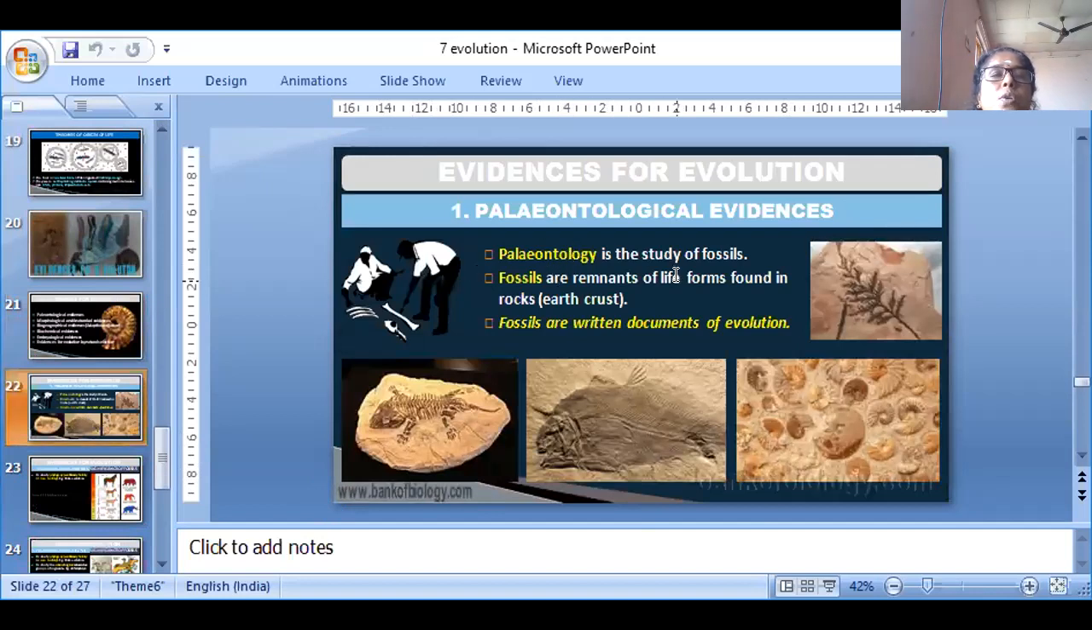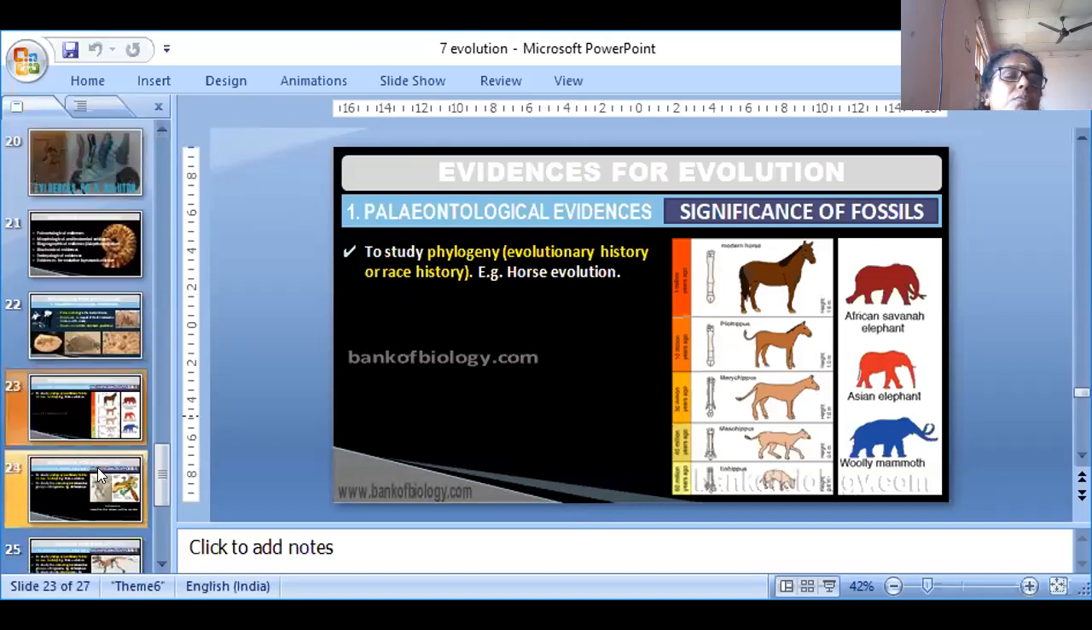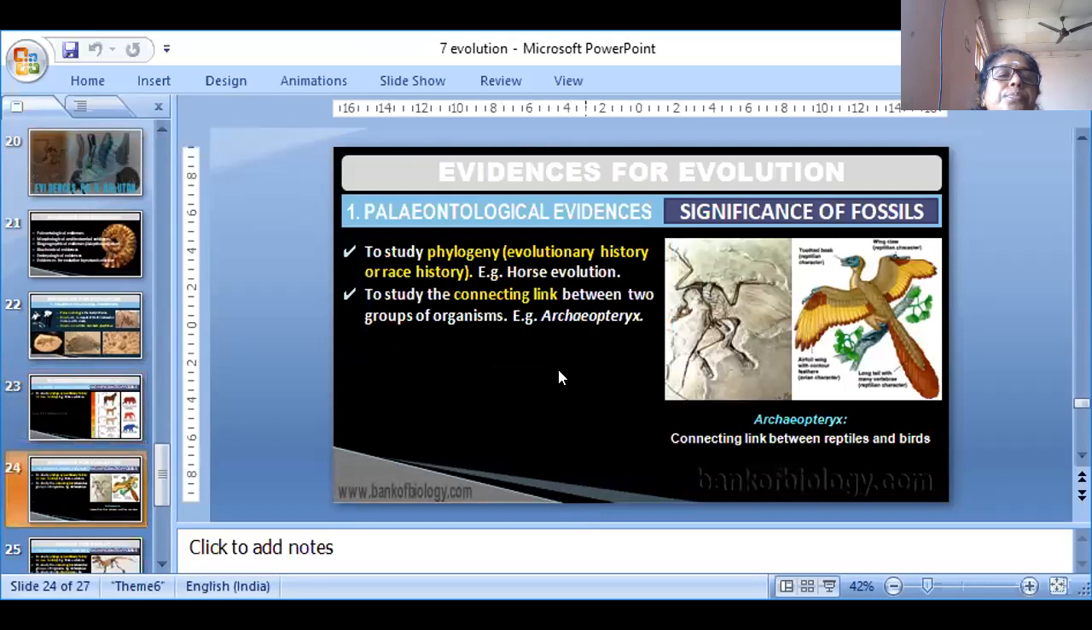Paleontology is the study of fossils. Fossils are remnants of life forms found in rocks. Fossils are written documents of evolution. They are used to study phylogeny, evolutionary history or race history, and past evolution.